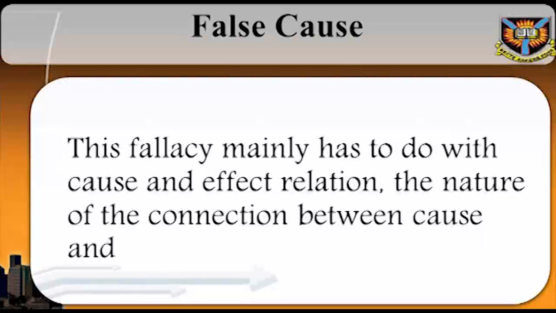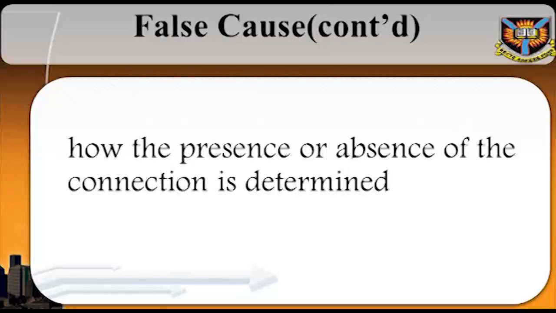False cause. This fallacy mainly has to do with cause and effect relation, the nature of the connection between cause and effect, and how the presence or absence of the connection is determined. This fallacy is committed when something, say X, that is not really a cause, is treated as the cause of another, say Y. There are 2 strands of this fallacy.